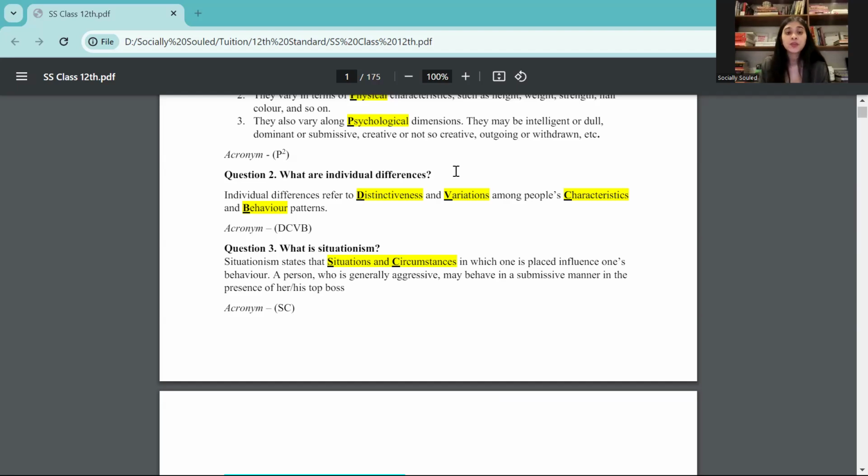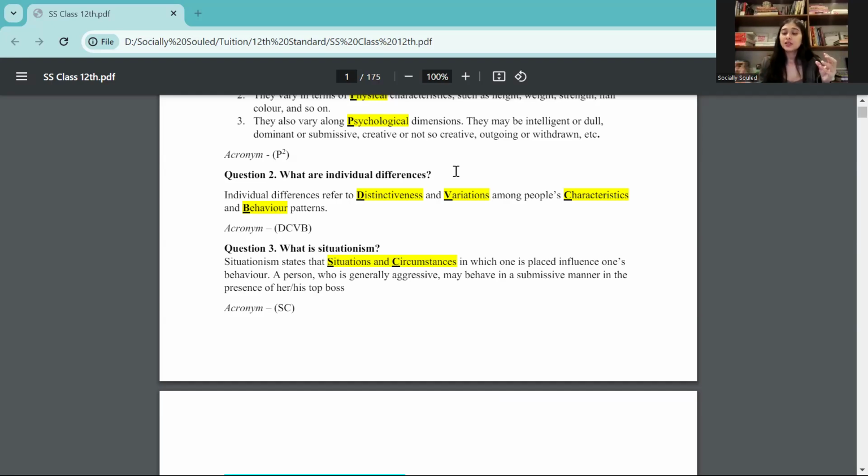variations amongst people in terms of their characteristics and behavioral patterns. Then we also have situationism. Situationism is how, because of various situations and circumstances, people behave differently. Because we already have individual differences, that means you and I will be different from one another based on our characteristics and behavioral patterns. Now, when you and I are kept in a different situation, because of situational factors, we will behave differently.